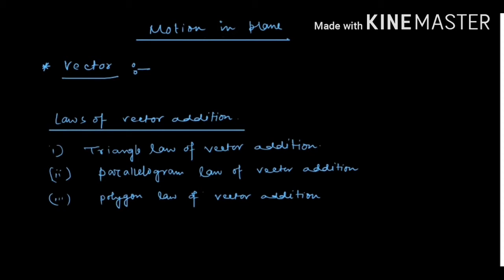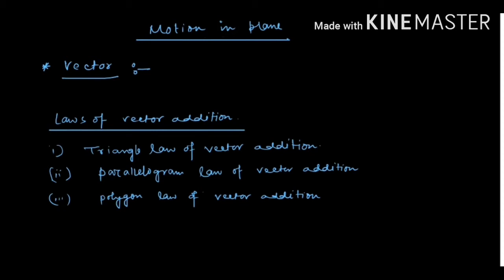Now, what is a vector? The quantity having both magnitude and direction is called a vector. For example, force is a vector quantity because it has magnitude as well as direction. Momentum is a vector quantity. Torque is a vector quantity. Displacement is a vector quantity. Velocity is a vector quantity because all these have magnitude and direction.